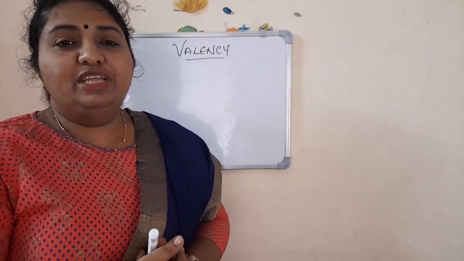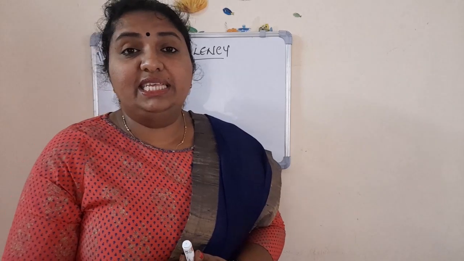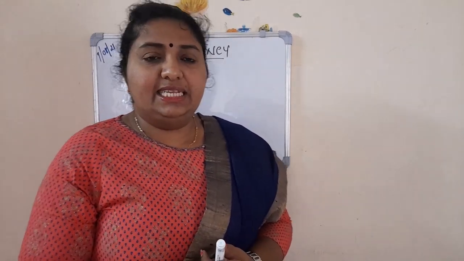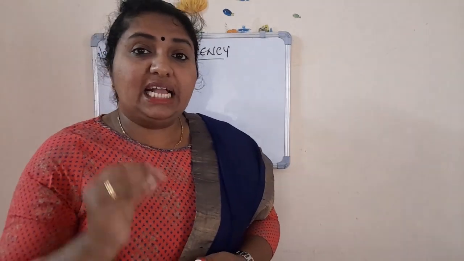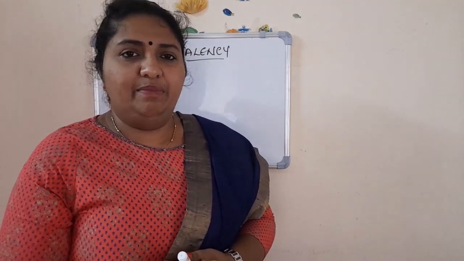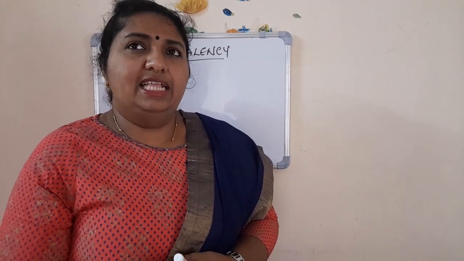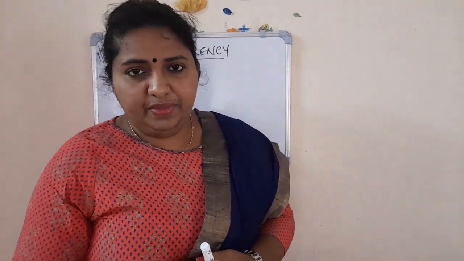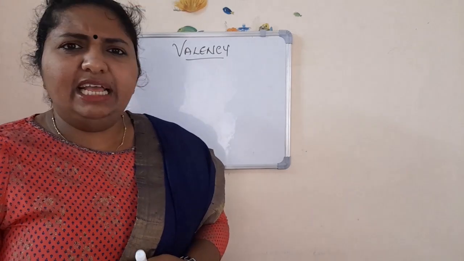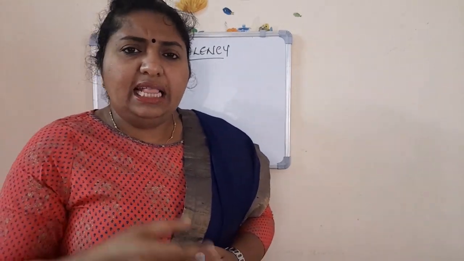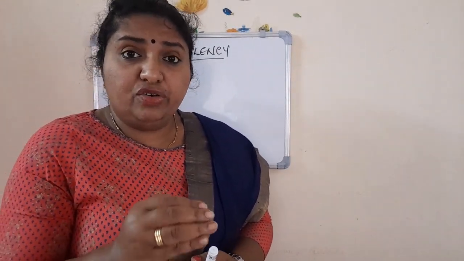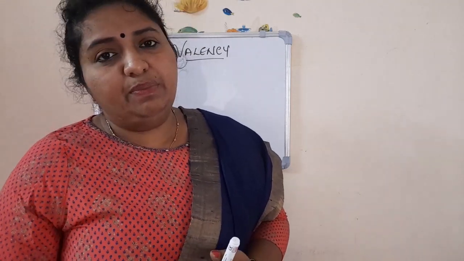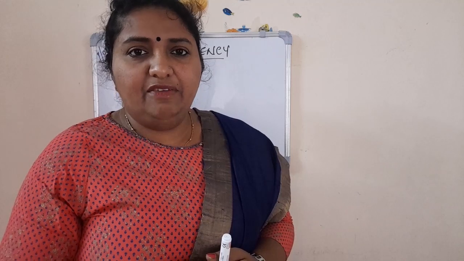We have come to the last portion of the chapter, that is valency. You have heard about the term valency, isn't it? Valency is known as the combining capacity of an element. Or I can say that when an element takes part in bonding, whether ionic bonding or covalent bonding, some number of electrons will be gained, lost, or shared.